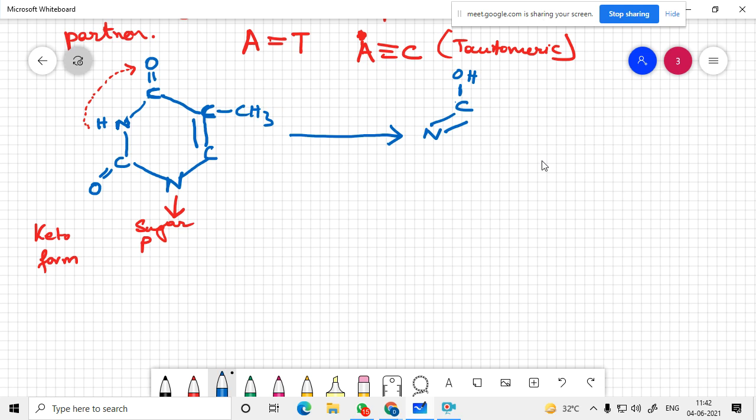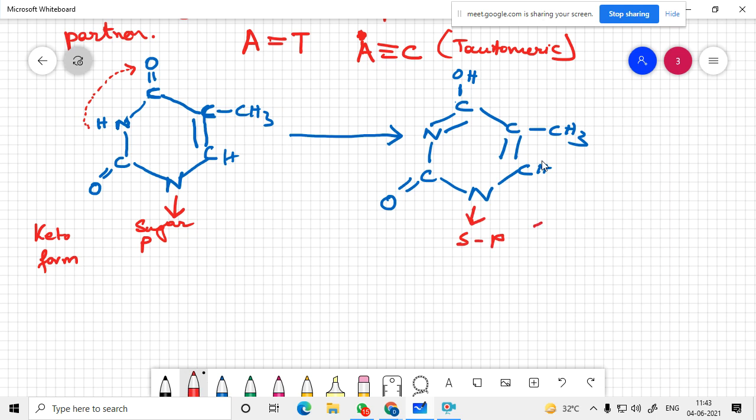So it becomes into this enol form, and here is the attachment to sugar phosphate.